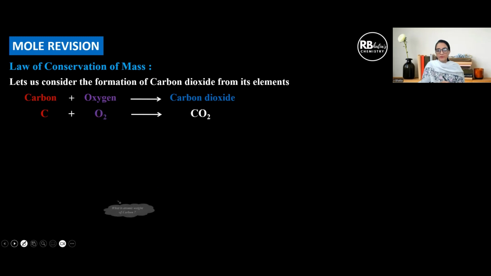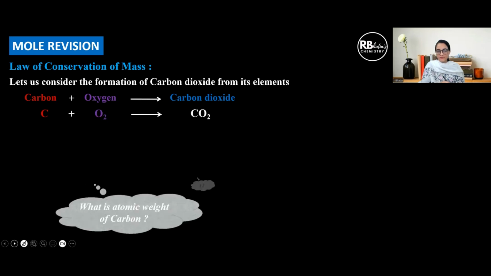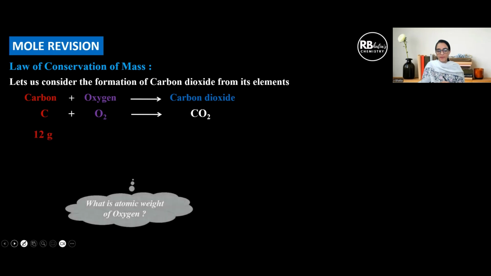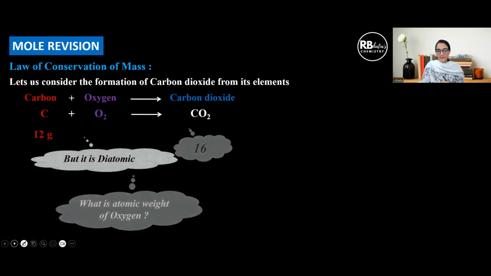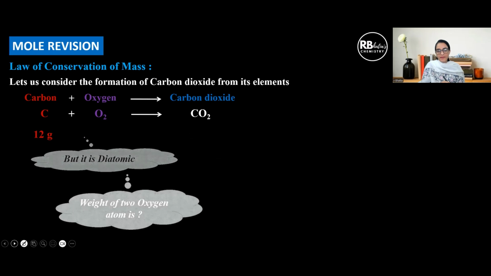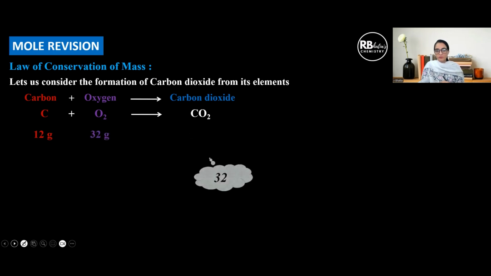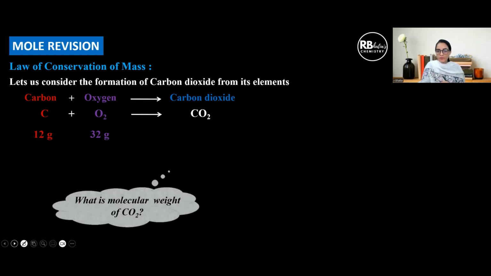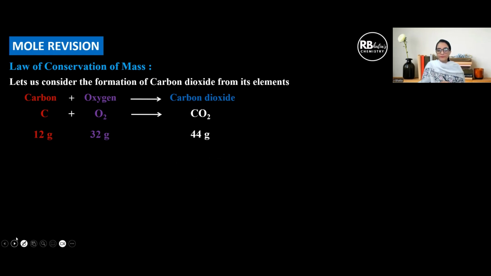dioxide, right? If we look at it by masses, atomic weights, then you know carbon has atomic weight 12 gram, oxygen has atomic mass 16, but since it is diatomic, its mass is going to become 32. So 12 gram and 32 gram carbon and oxygen are reacting to form carbon dioxide. And what is the molecular mass of carbon dioxide? It is 44 gram. So what do we observe from this example? That the total mass of the reactants is equal to that of the product. So matter can neither be destroyed nor be created.